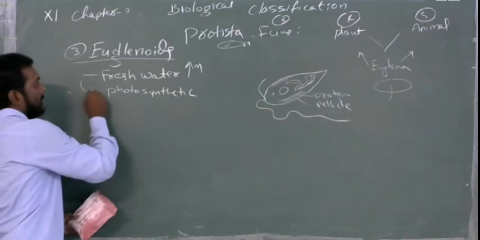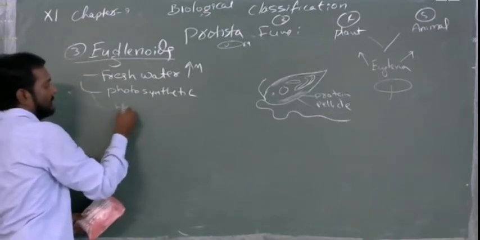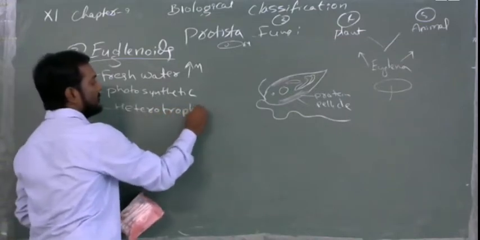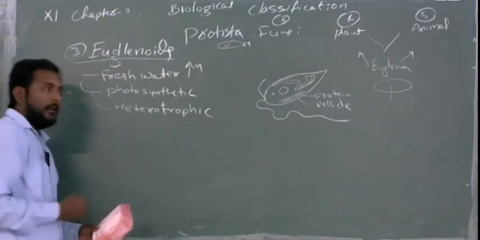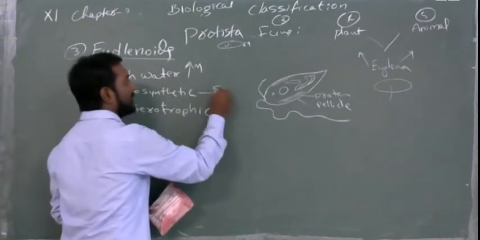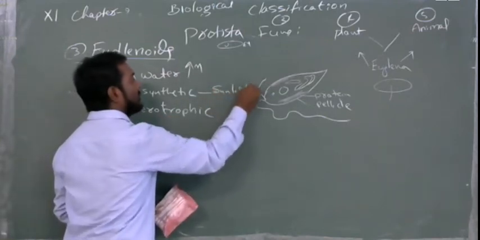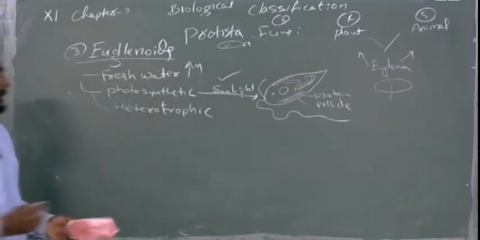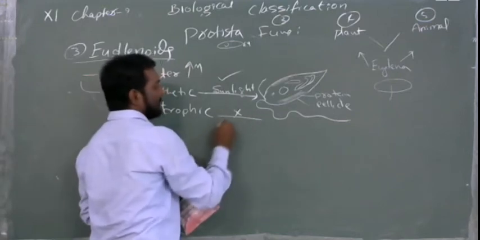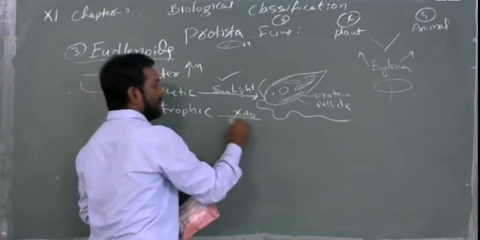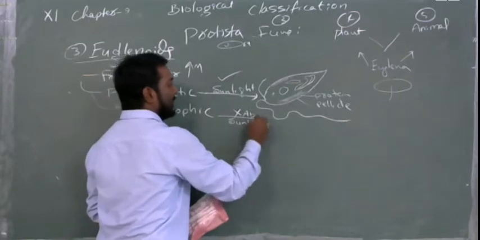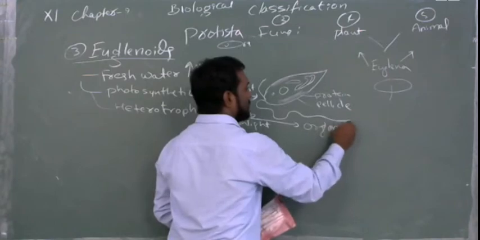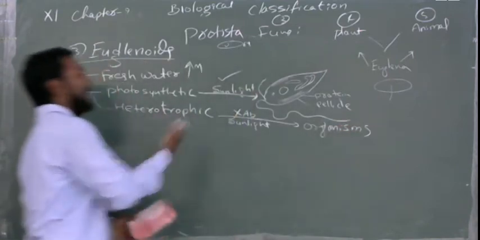And not only photosynthetic, they are also heterotrophic. In the presence of sunlight they will be photosynthetic, they will prepare their own food. In the absence of sunlight, if sunlight is less, then they will attack other organisms.